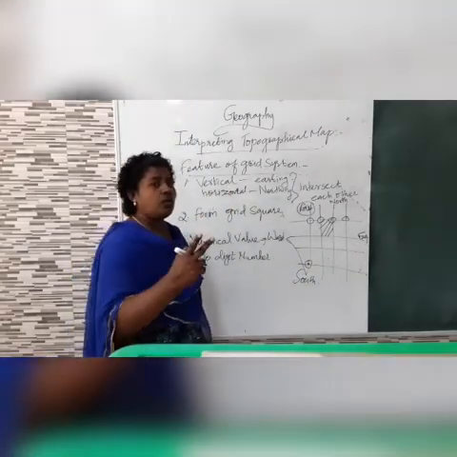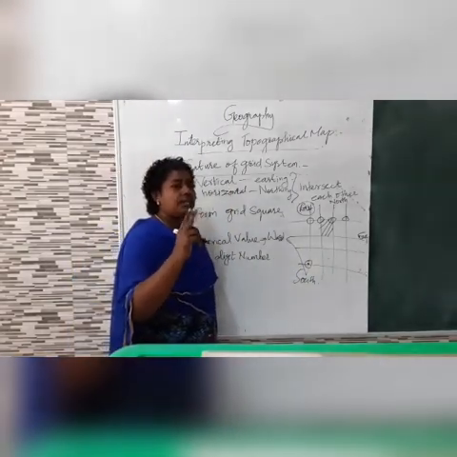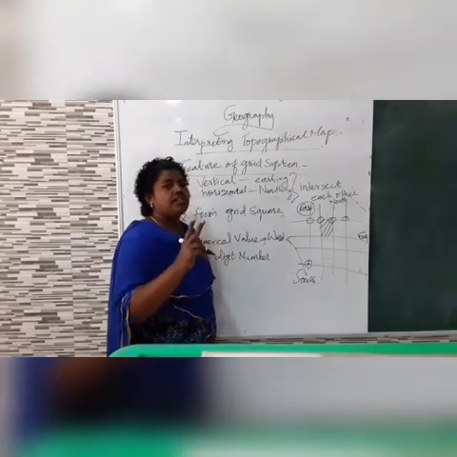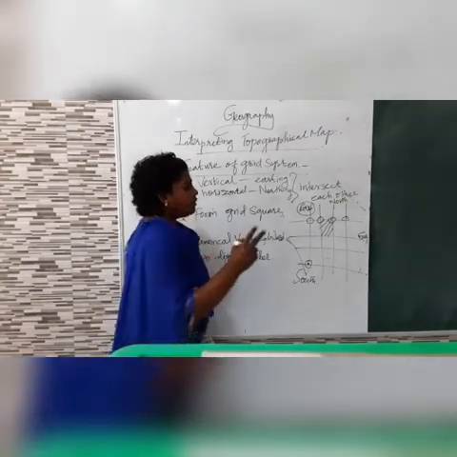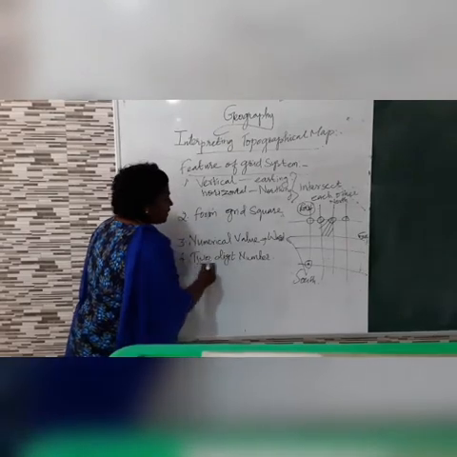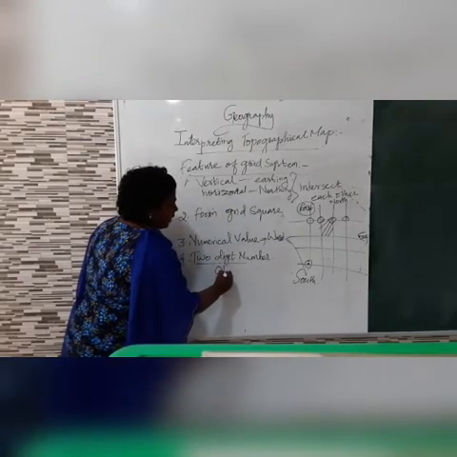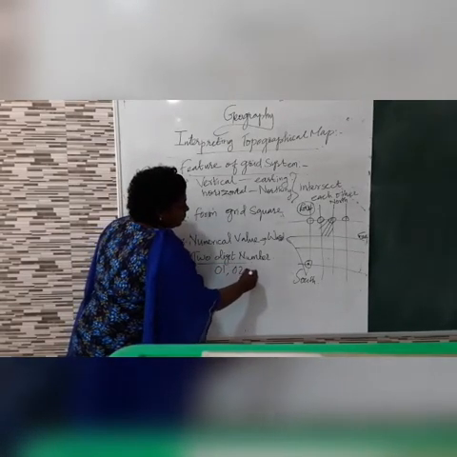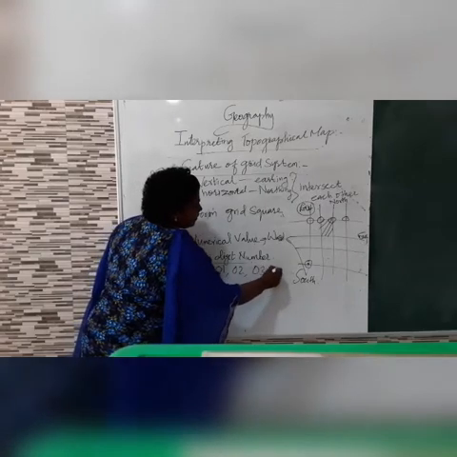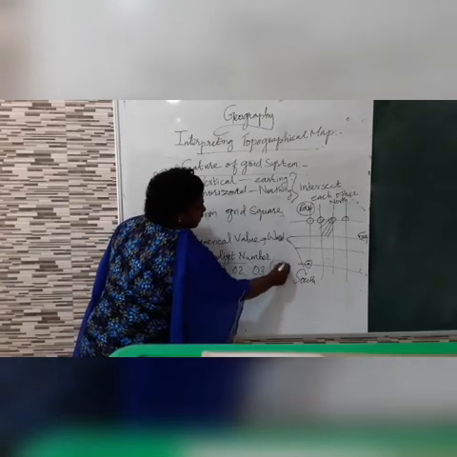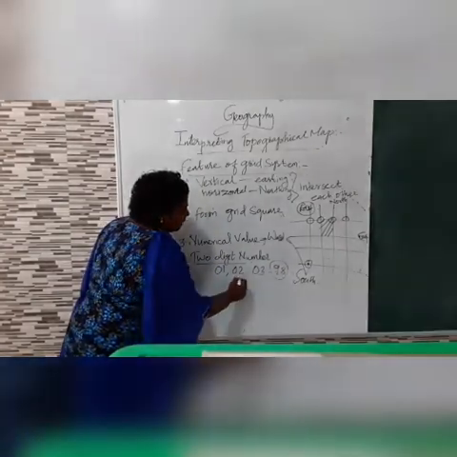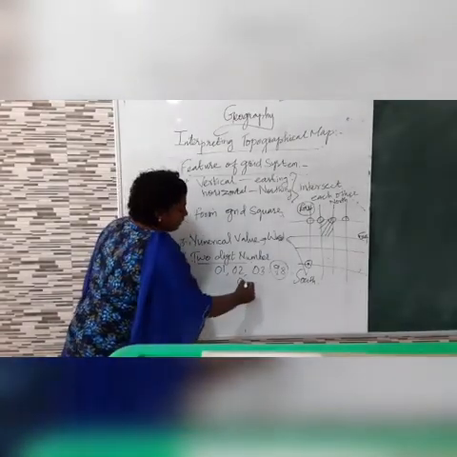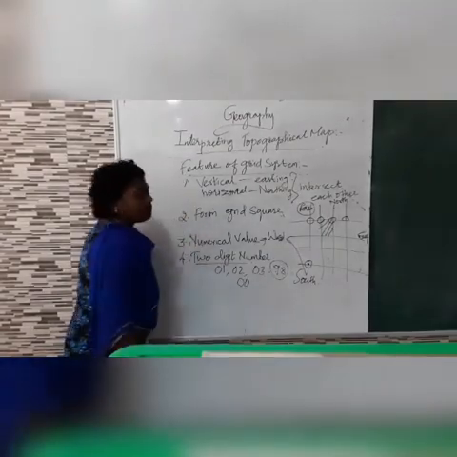If it is 0, it will not be written as simply 0, it will be written as 00. For example, 01, 02, 03, 98.